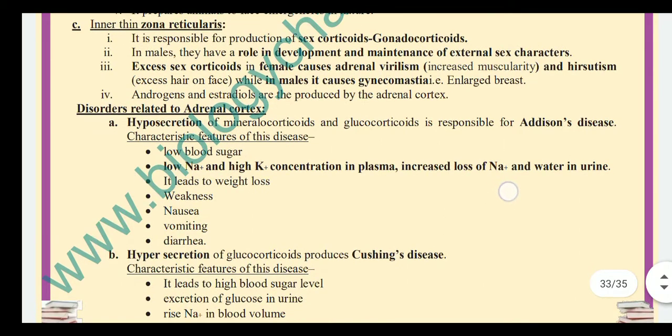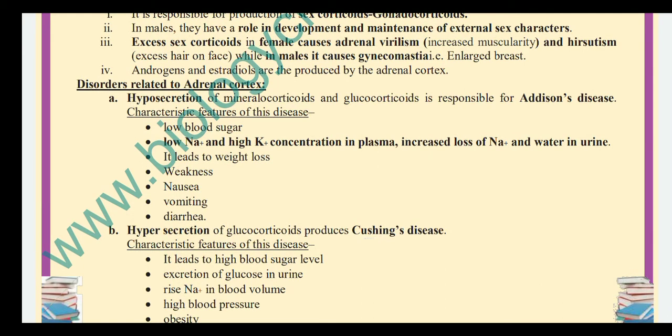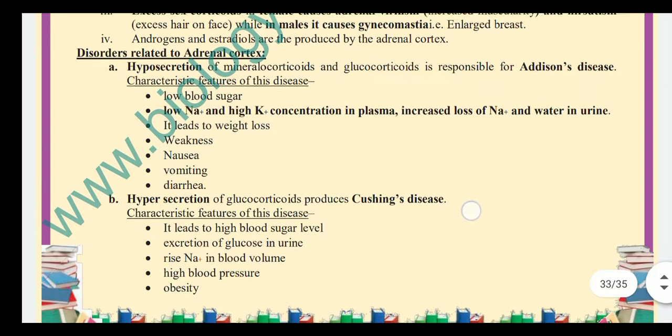Inner thin zona reticularis is responsible for production of sex corticoids, that is gonadocorticoids. In males, they have a role in development and maintenance of external sexual characters. Excess sex corticoids in females cause adrenal virilism, that is increased muscularity, and hirsutism, that is excess hair on face. While in males it causes gynecomastia, that is enlarged breast. So androgens and estradiol are produced by the adrenal cortex.